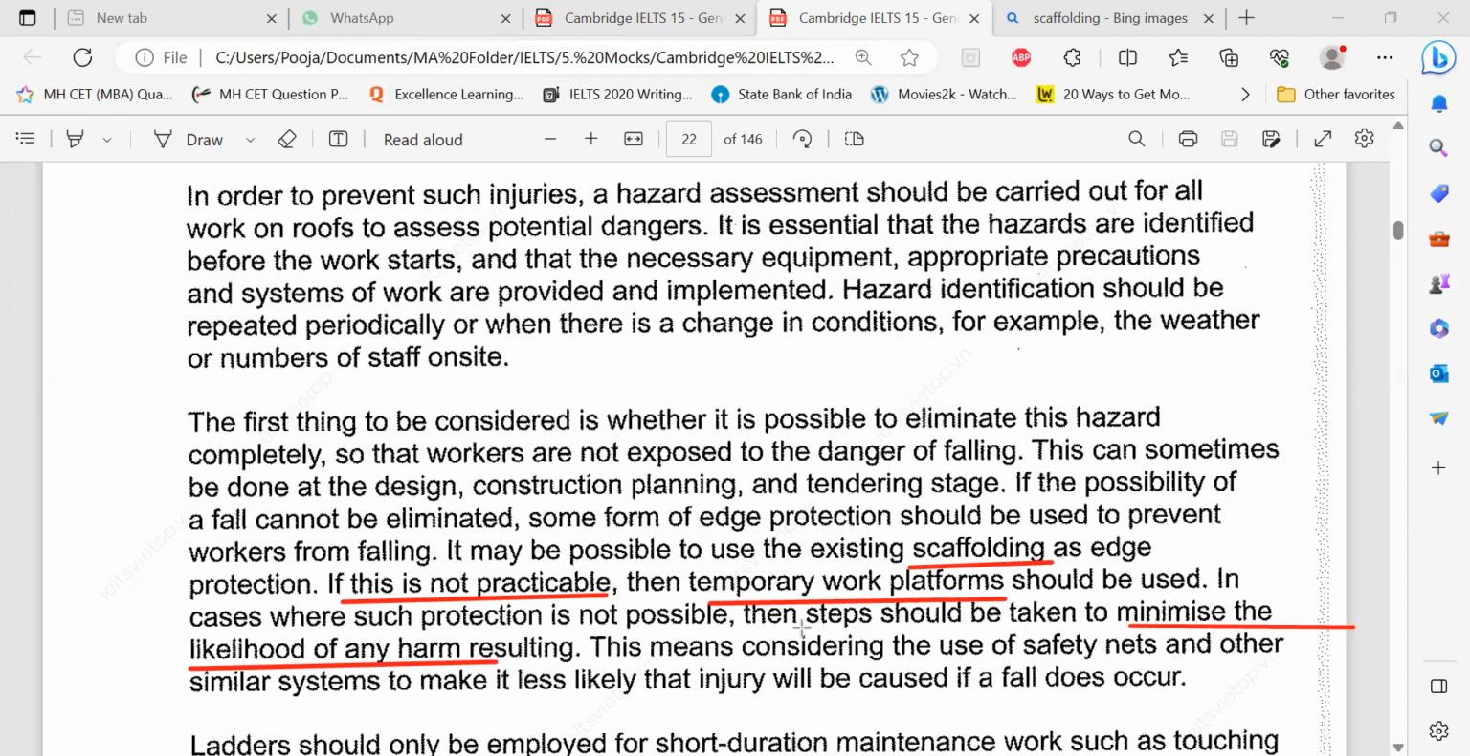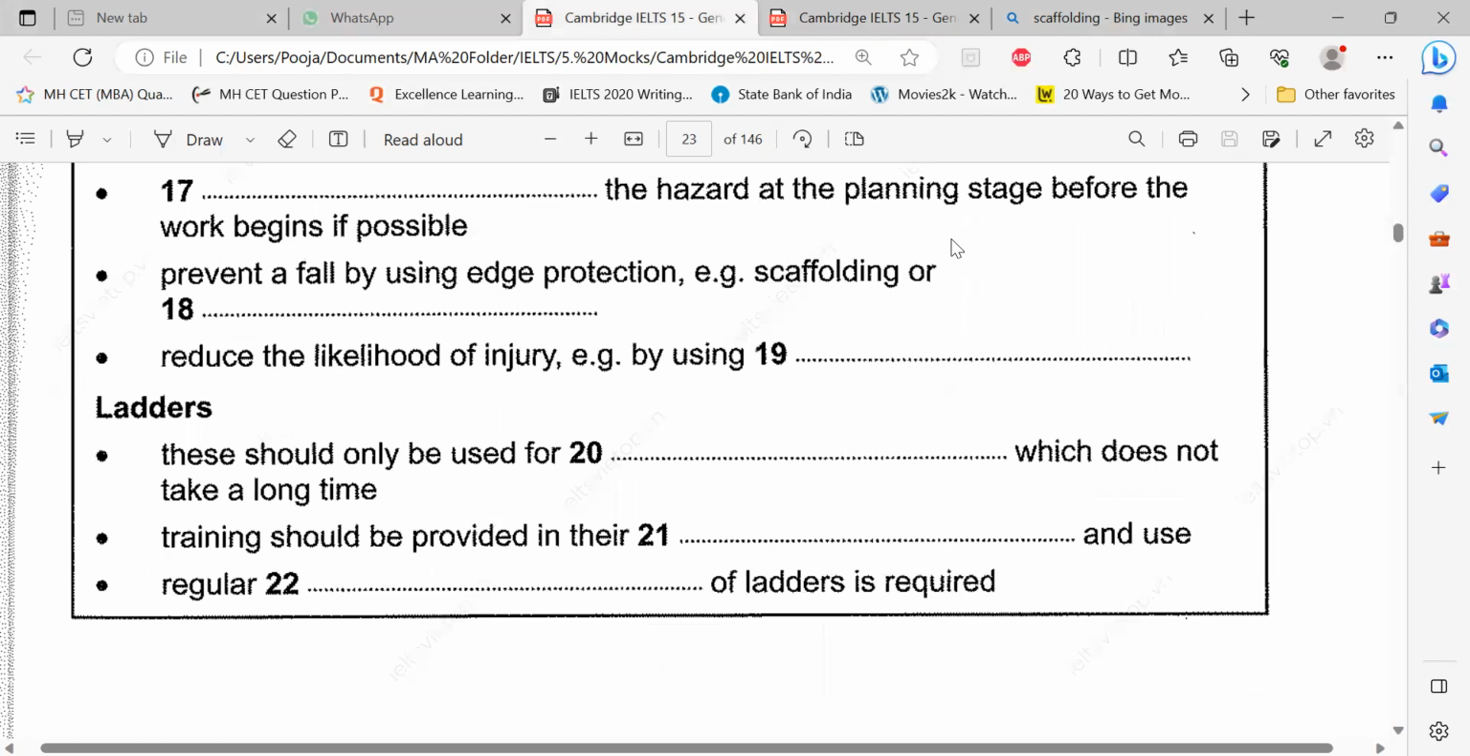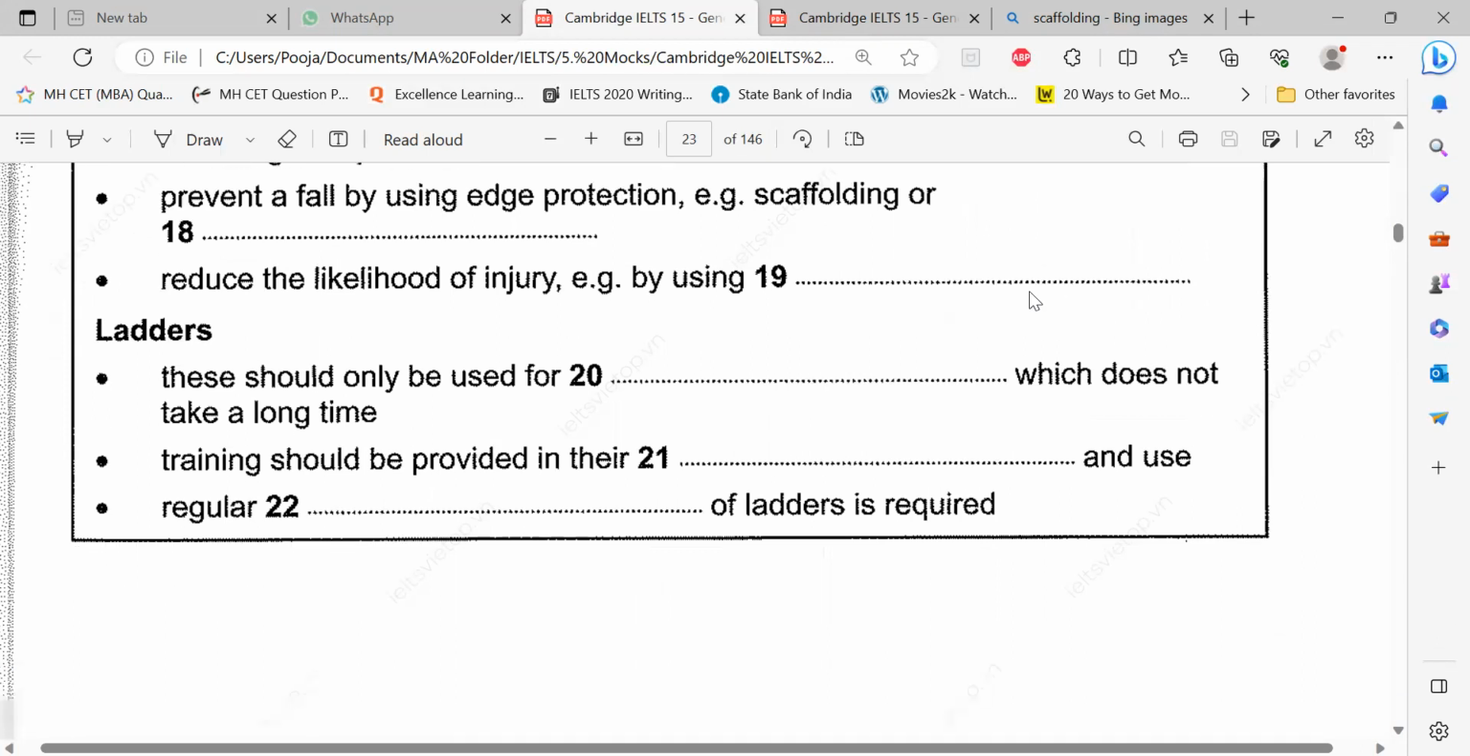This means considering the use of safety nets. Yeah, right. So although the words are here, then steps should be taken. But which steps? So the exact name is safety nets. The word would be safety net. Two words. Yes. And other similar systems, which I cannot use. Other similar systems. Safety nets. See, when you have the understanding of what we're actually reading about, we automatically get certain words in the mind and they are used somewhere. Like safety nets was already used by Fiona in the previous conversation, without even reading.